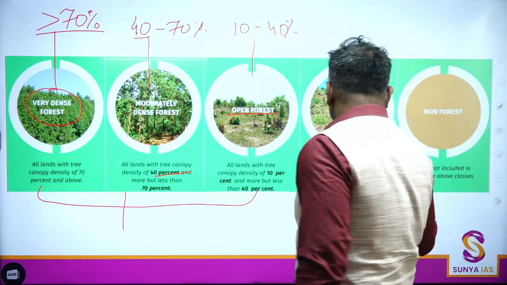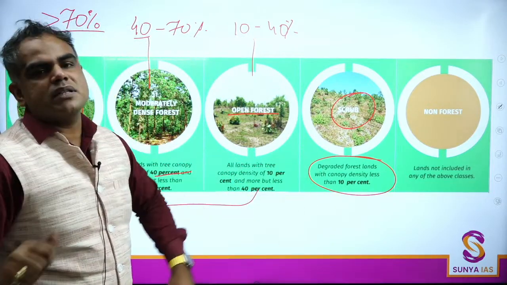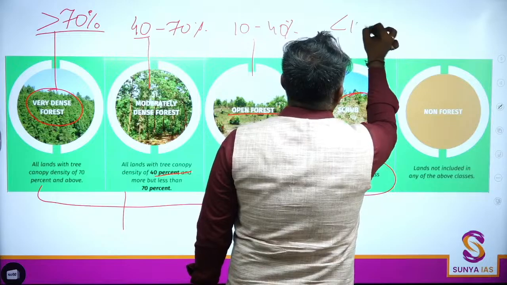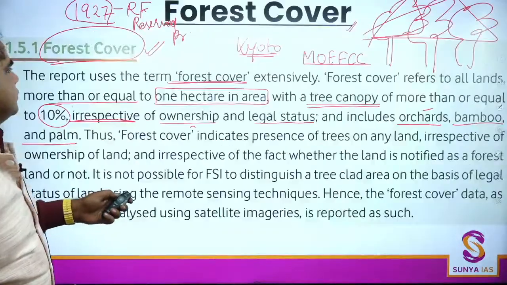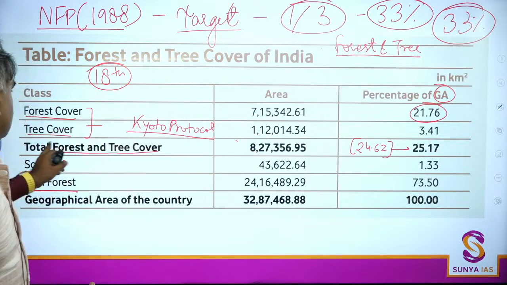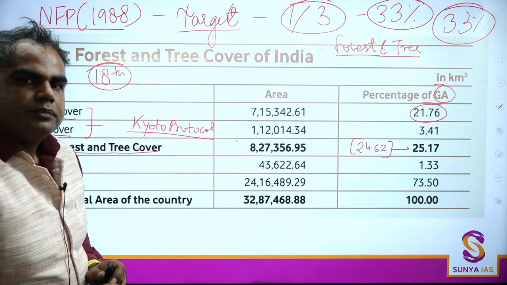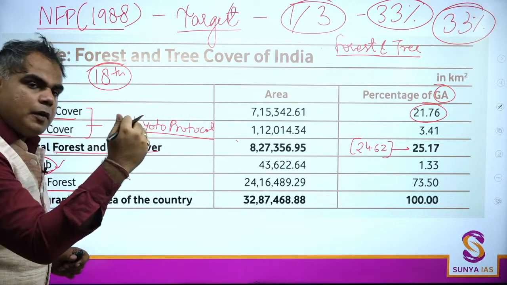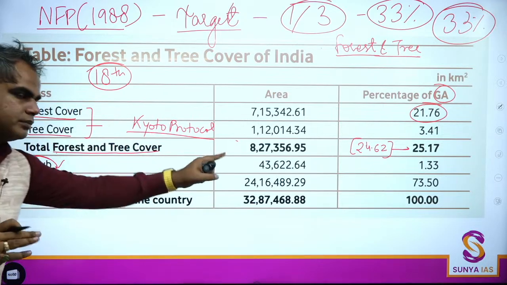Okay. Last, you also have something known as scrub. In scrub, what is happening? These are the degraded forest lands. Again, the image that you see here is very degraded. So the canopy density here is less than 10%. Now, if you have seen these terms, let us again go back to the facts. We saw this forest cover, we saw tree cover, total forest. Now you see scrub. Scrub is separately mentioned. Scrub is 1.33%. And forest cover that you are seeing is 21.76, which means in the forest cover you can have very dense, moderately dense, and these open forests. Scrub is mentioned separately.